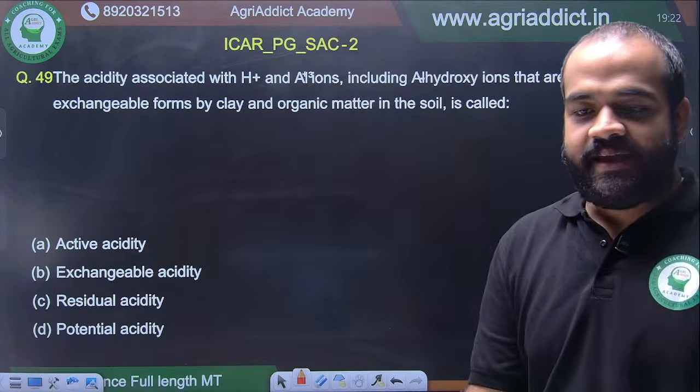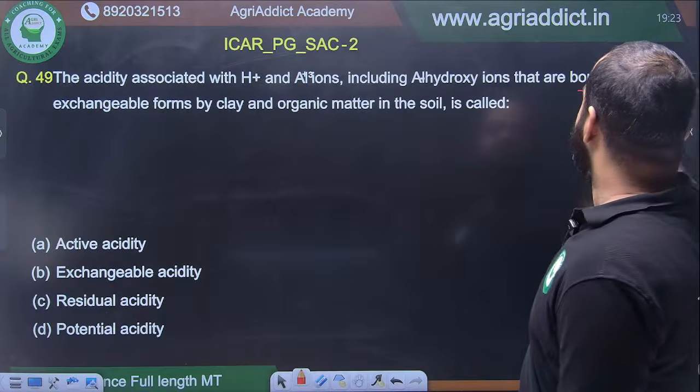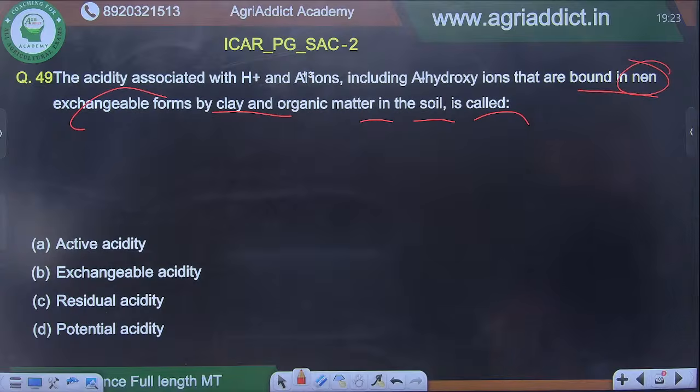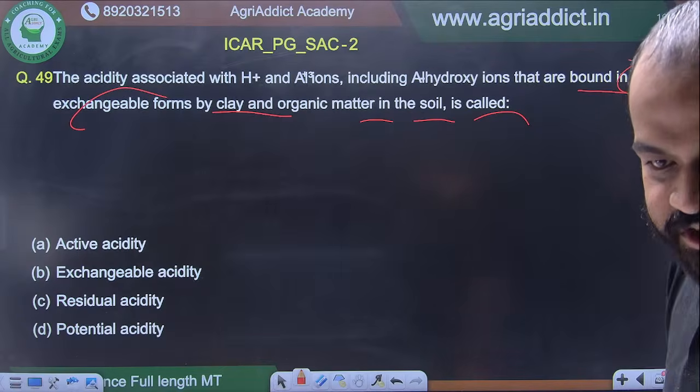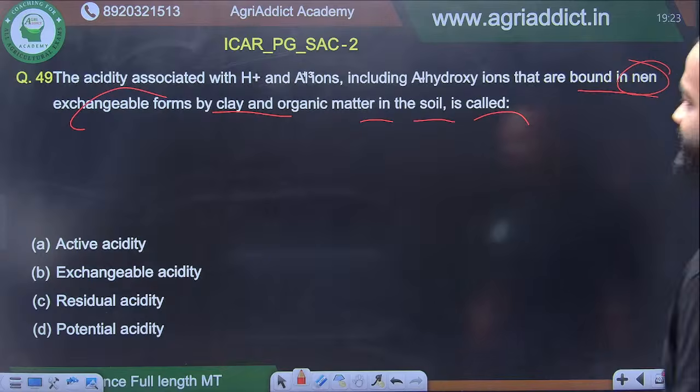The acidity associated with H plus and Al3 plus ions, including aluminium hydroxy ions that are bound in non-exchangeable forms by clay and organic matter in the soil, is called... I can see option B, option C. No, it is not option C. Why would it be option C?